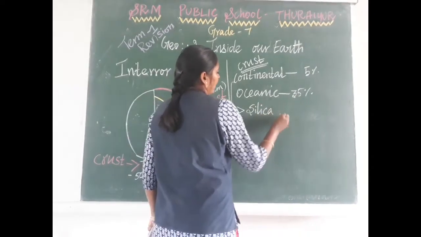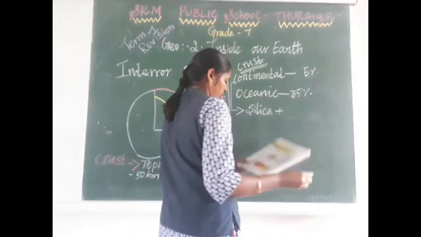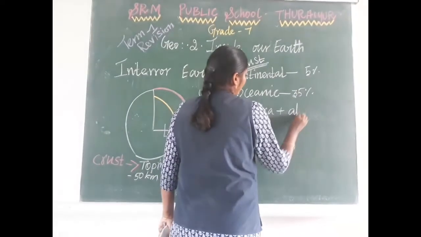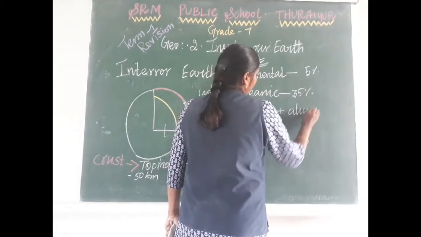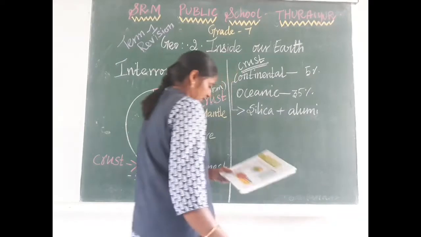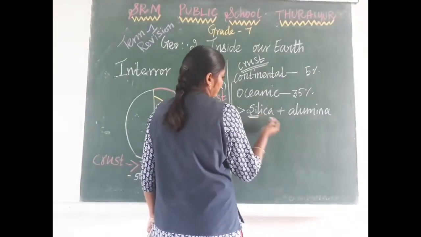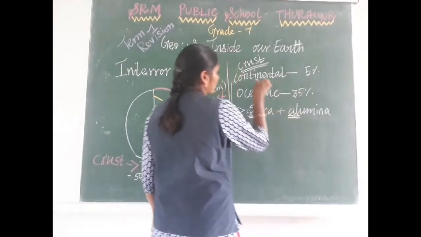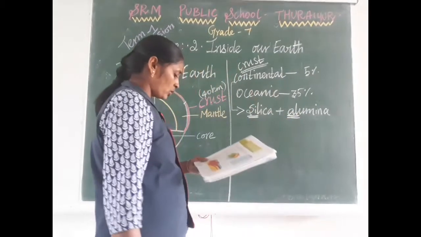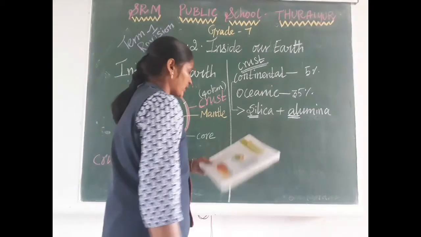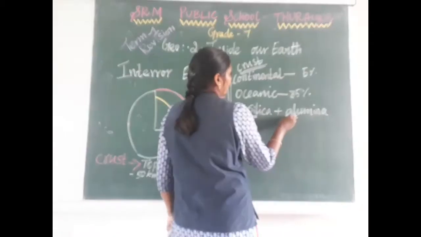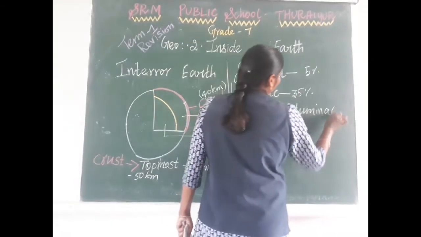So the first two letters of these are taken, and the continental crust is called Sial.